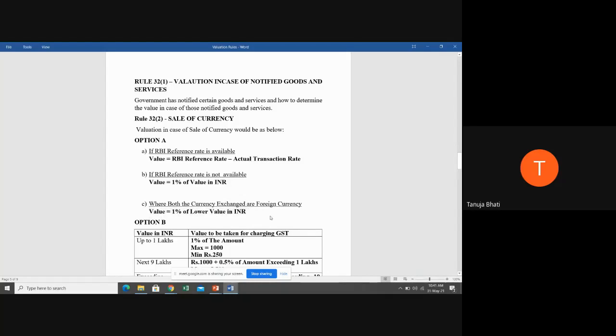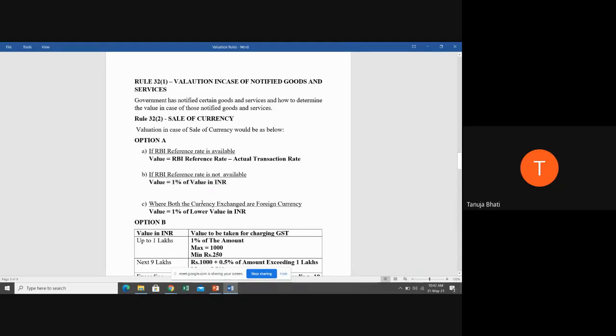So again, I'm repeating, in case of purchase or sale of foreign currency, there are options. Option number A. Option number one is where one of the currencies exchanged is Indian currency. For that, you have to further check whether RBI reference rate is available or not available. If it is available, what is going to be the value? RBI reference rate minus actual transaction rate. If RBI reference rate is not available, the value is going to be 1% of value in INR, that is Indian rupees, not that foreign